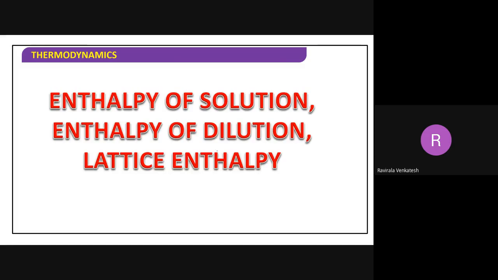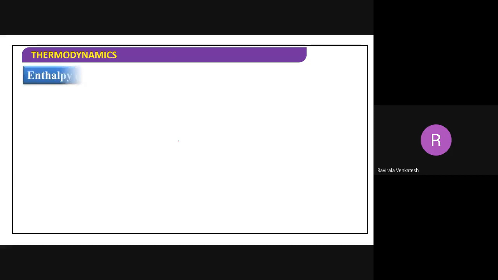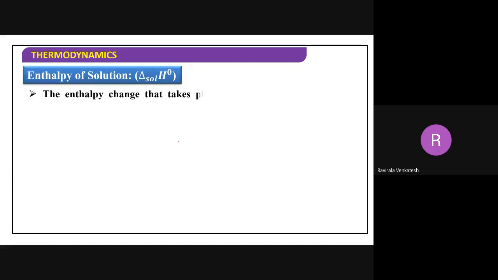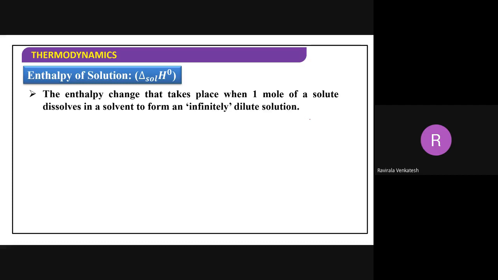Enthalpy of solution, enthalpy of dilution, lattice enthalpy. These are the 3 things that are the last terms. Enthalpy of solution. How do you get a solution? You take a solvent here. Add some solute to this one. For example, take water here. Add some NaCl over here. Now definitely we get a solution.